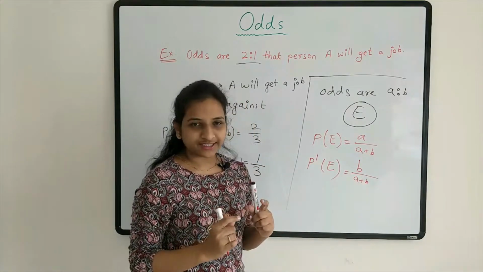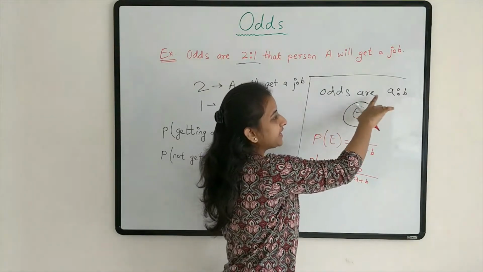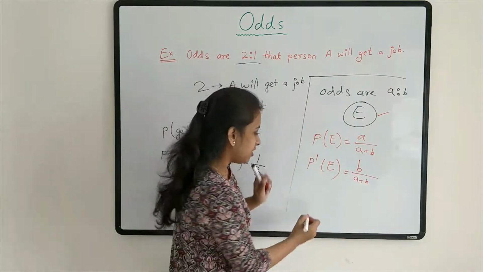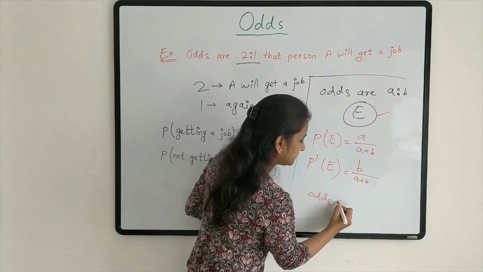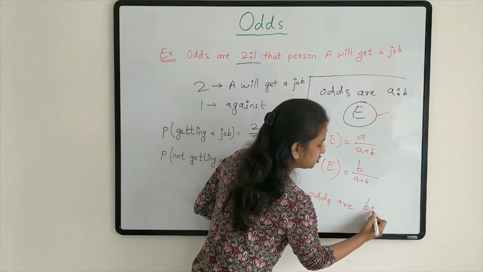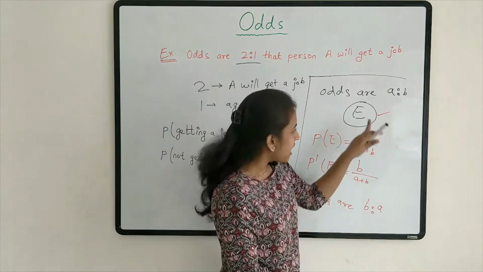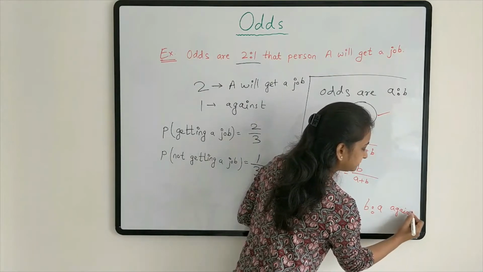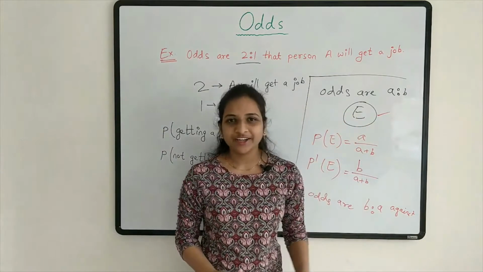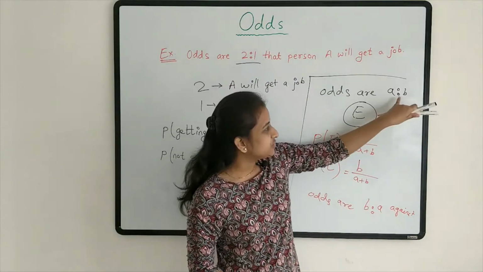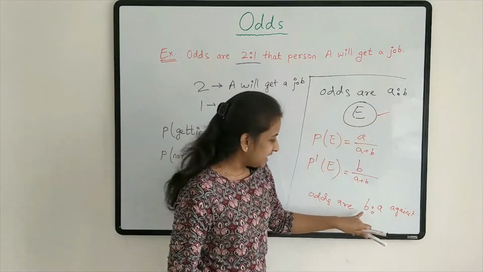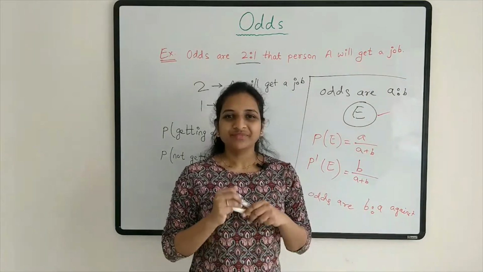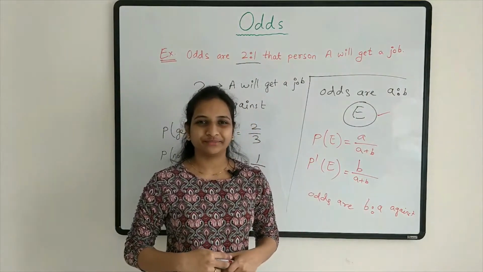Now note this. If the odds are A is to B in the favor of this event, means odds are B is to A against this event. Okay, against. Fine, got it? If the odds are A is to B in the favor of E, then odds can be B is to A against this event. Now let's solve few examples here.